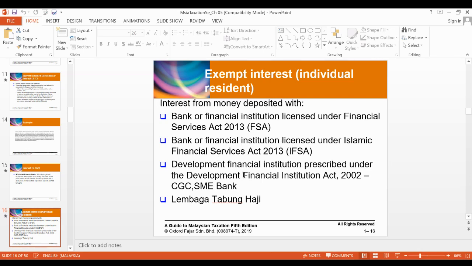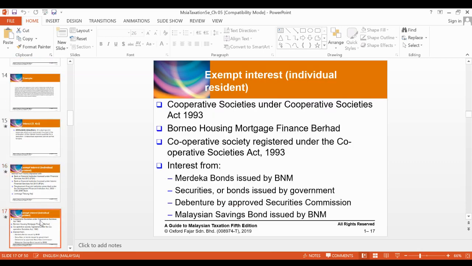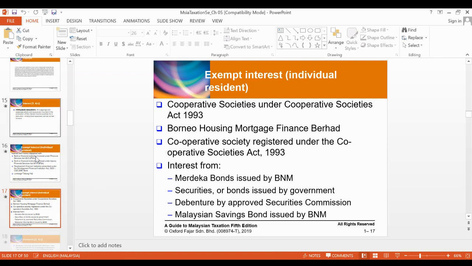Also, development financial institutions prescribed under the Development Financial Institution Act. The dividend or interest received from Lembaga Tabung Haji, or interest received from the Cooperative Societies Act, Borneo Housing Mortgage Finance Berhad, and also interest from Merdeka bonds issued by BNM, the securities or bonds issued by the government. So all these interest income are actually exempted.